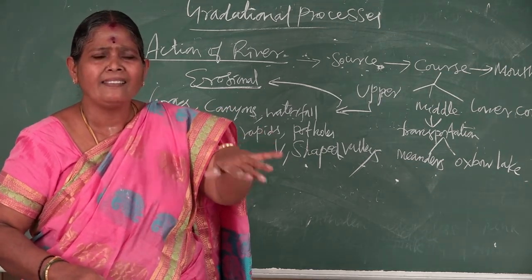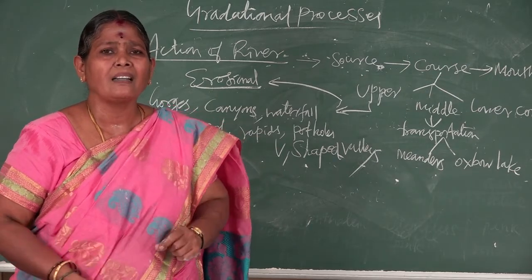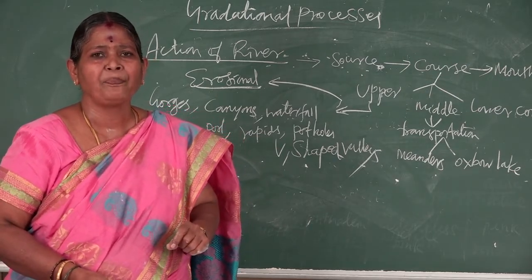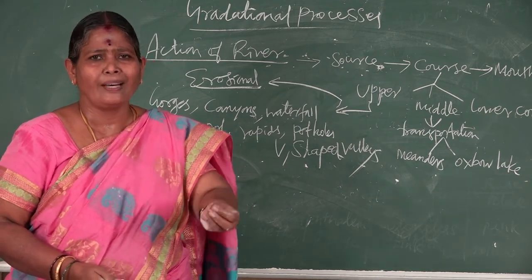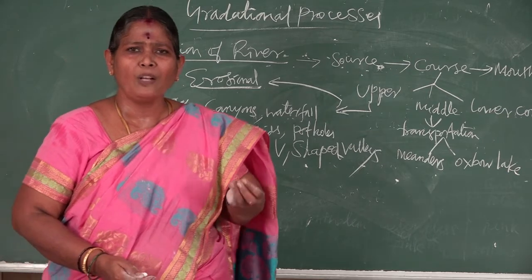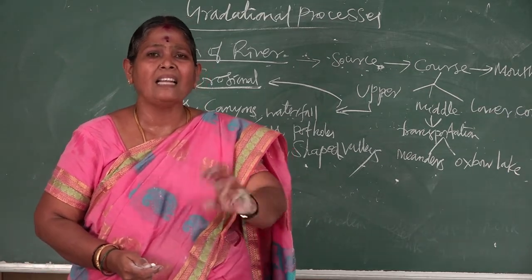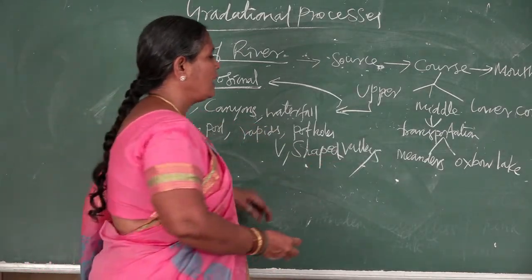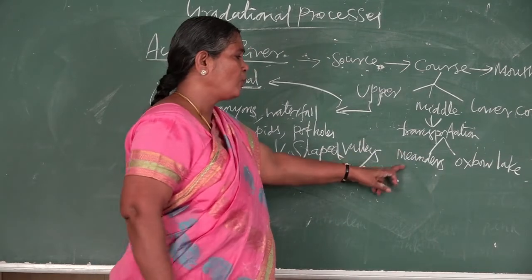Where do we see such a lake? In India, the bigger one is Kanwar Lake. In the USA, Chicot Lake. These two are examples of oxbow lakes: Chicot in the USA and Kanwar Lake in Bihar. So, what is a meander? What is an oxbow lake?